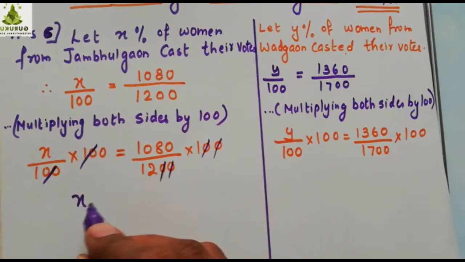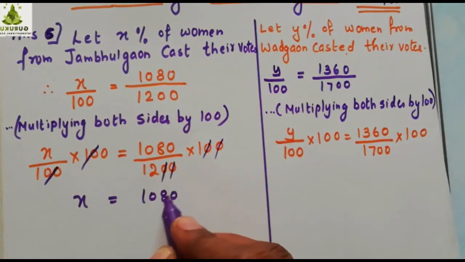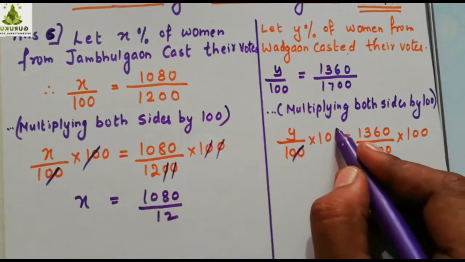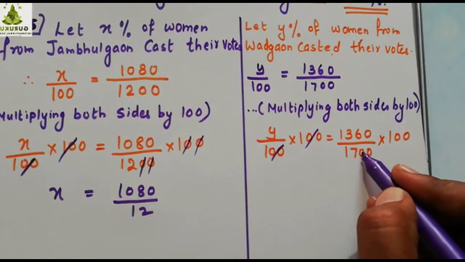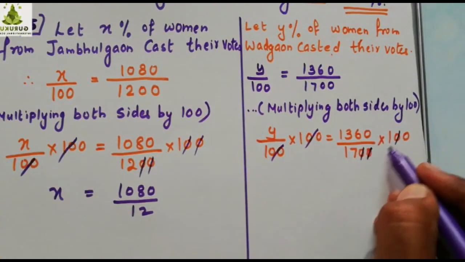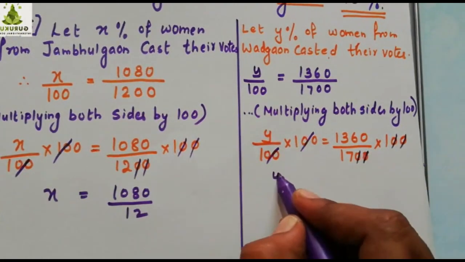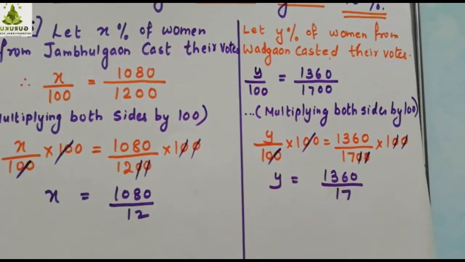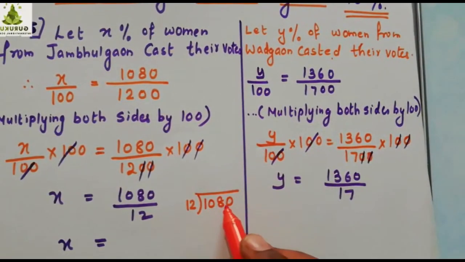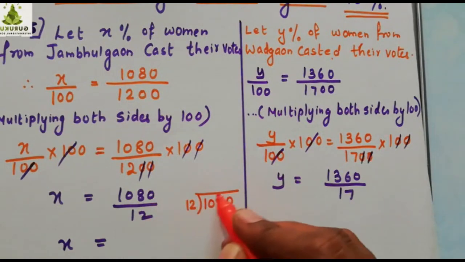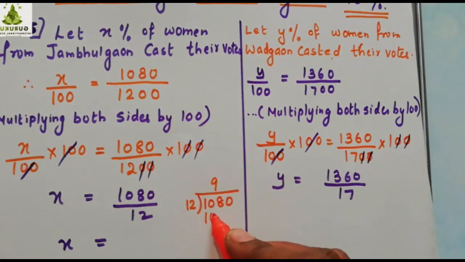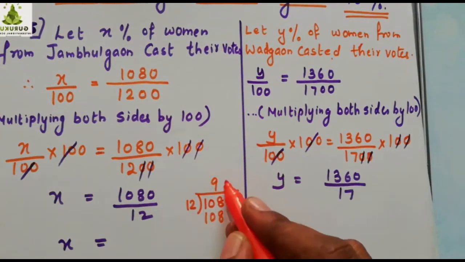Now 10 from here, 10 from here got cancelled, 10 from here, again 10 from here got cancelled. What remains is X equals 1080 into 1, meaning the same thing, upon 12. Here also this gets cancelled, 100 1 times 100, and the same way 10 from here, 10 from here, this way it gets cancelled. What remains here is Y equals 1360 divided by 17. Now divide 1080 by 12. You get 12. See here, 2 is there. 2 9s are 18. So 8. This 3 digits you take. 12 9s are 108. And 12 zeros are 0.